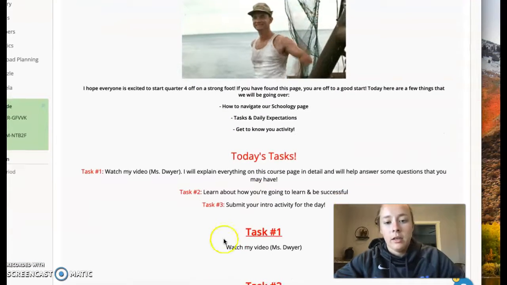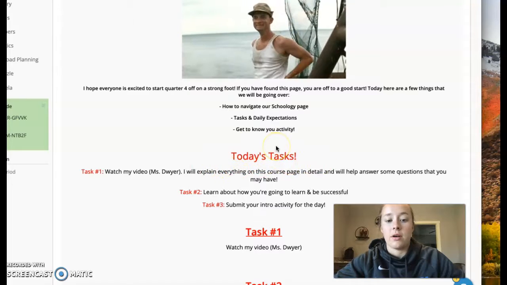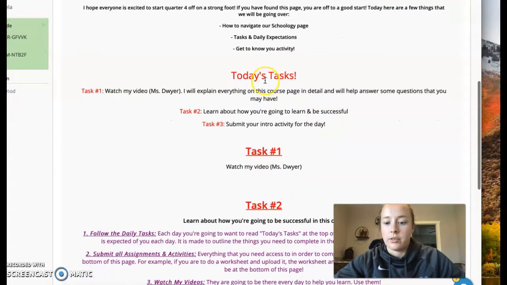All right. So today's tasks, pretty much every day we'll have something right here that says today's tasks. I think this is helpful just because you can go through them in order. They're in the order that you should be completing this class, and it kind of lays it out so you know what's expected of you that day. So today, task 1, watch my video. I'm going to explain everything to you. So you're already doing task 1.